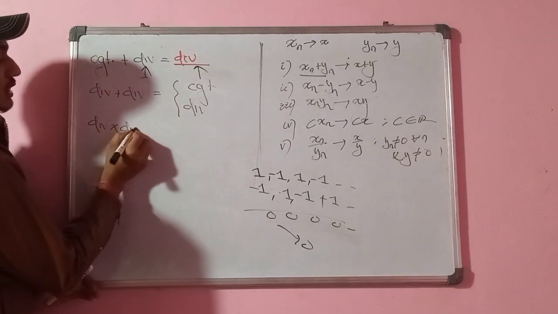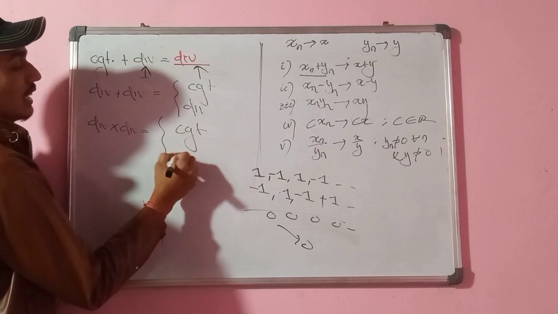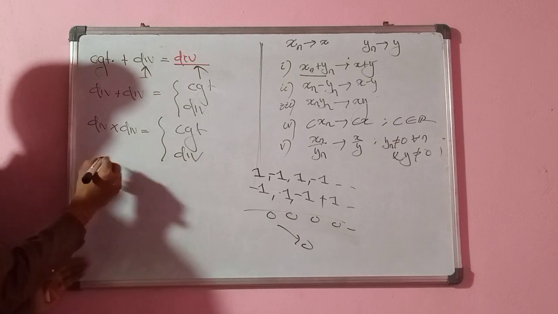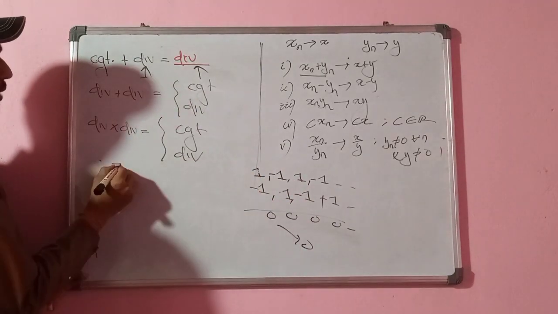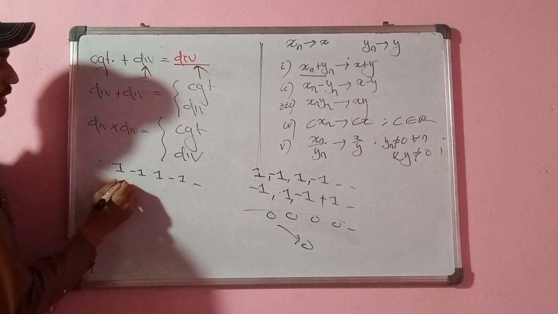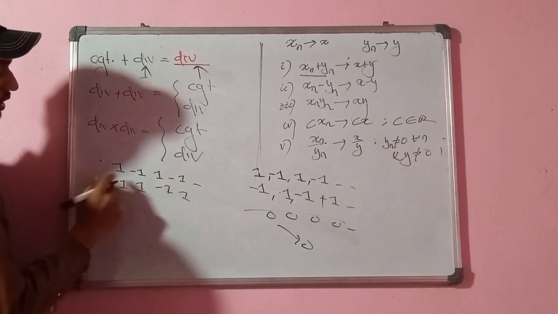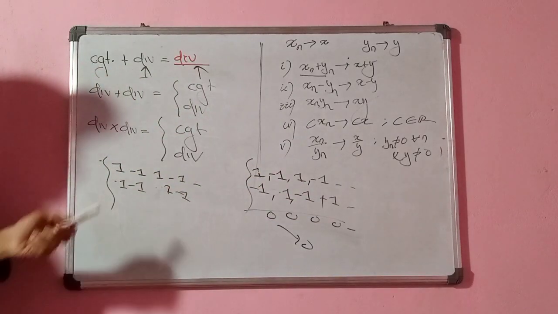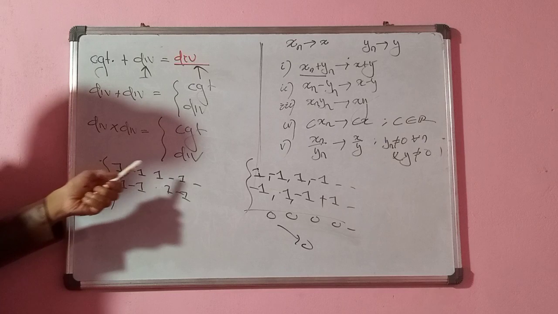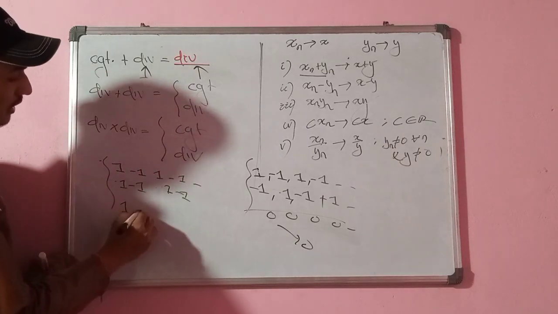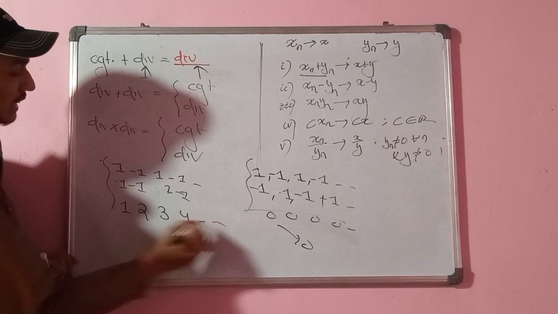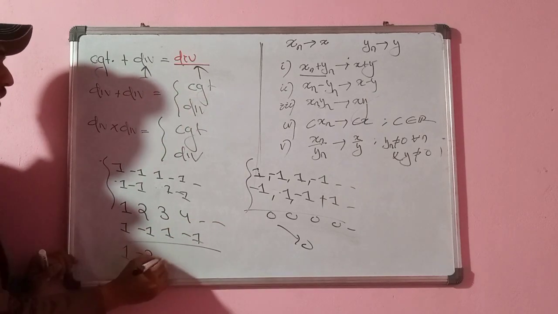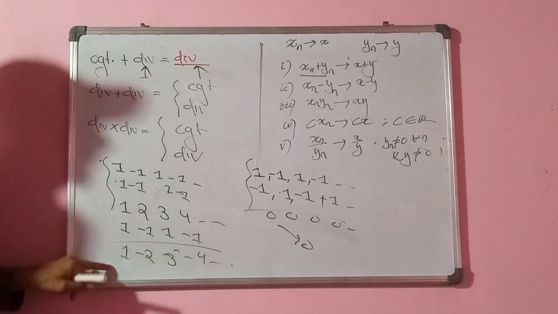And if you multiply two divergent sequences, you may get convergent or divergent. You may take any example of your own, like this I can take. For example, just take the same example: one is 1, minus 1, 1, minus 1, another is minus 1, 1, minus 1, 1. Take this pair, and you get a convergent product. But if I take one divergent sequence like 1, 2, 3, 4, and another 1, minus 1, 1, minus 1, both are divergent. If you multiply, what will you get? 1, minus 2, 3, minus 4, which is divergent.